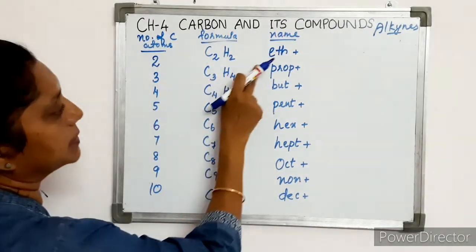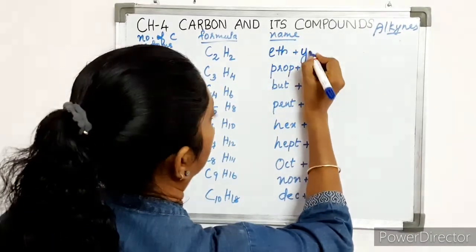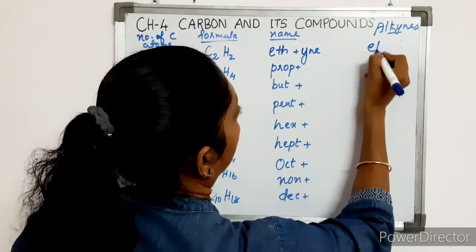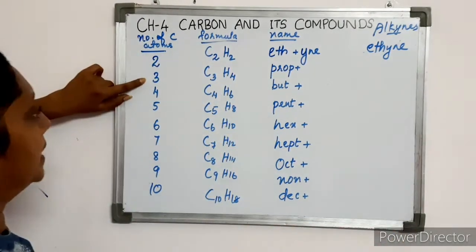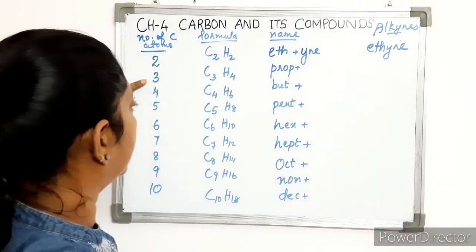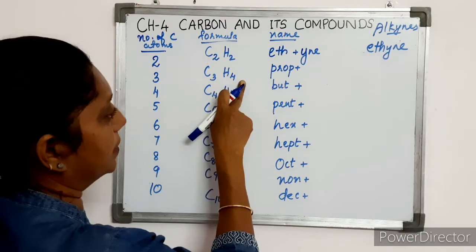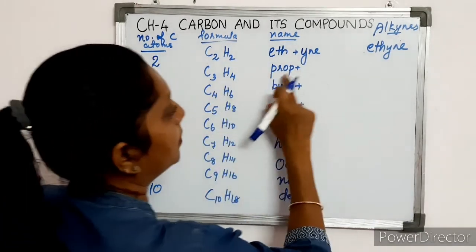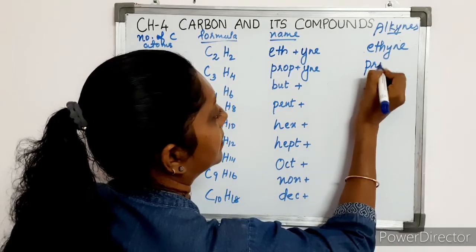Since 2 carbon atoms are present, eth plus yne, that is ethyne. If the alkyne contains 3 carbon atoms, the formula becomes C3H4 and the name prop plus yne, that is propyne.